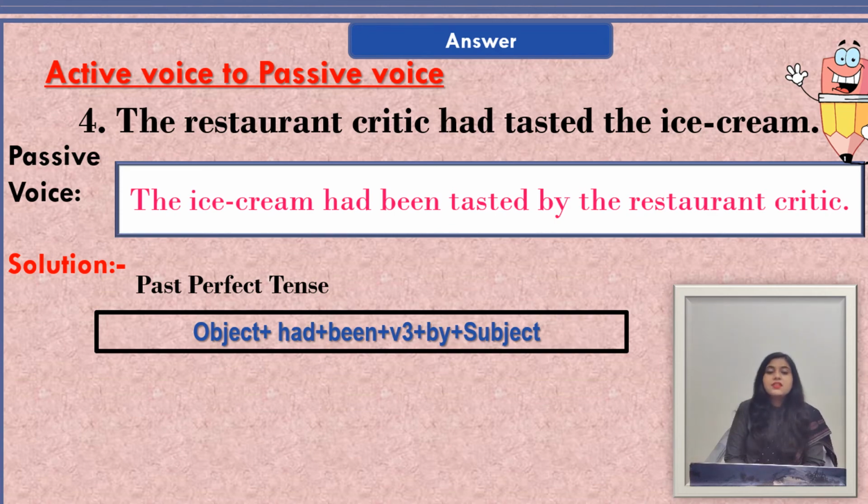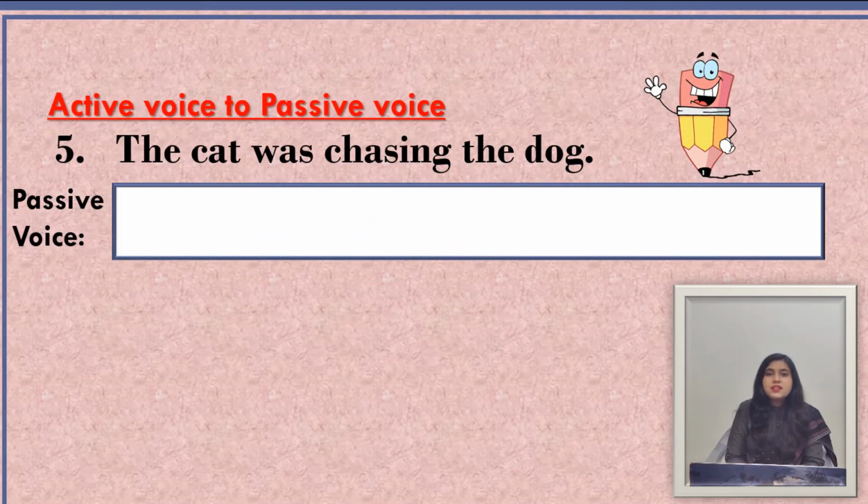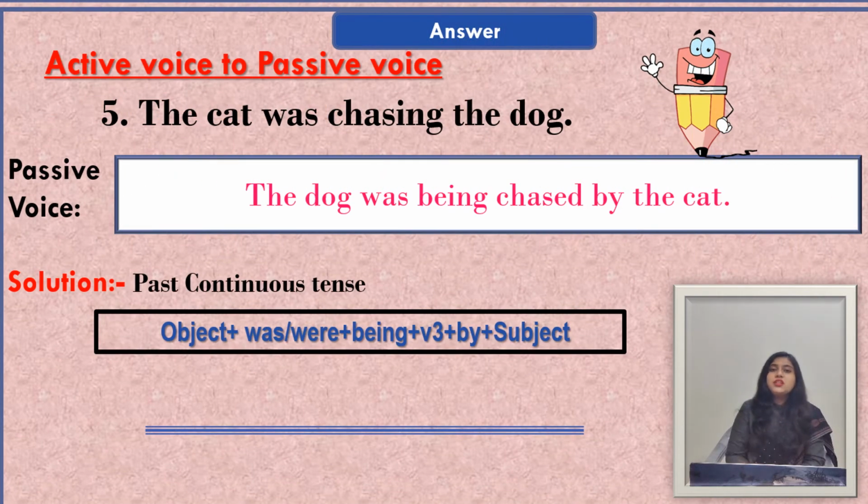The fifth sentence is the cat was chasing the dog. In this sentence, our verb form is was chasing, which indicates that this sentence is in past continuous tense. And in this sentence, the cat is the subject here and the dog is the object of the sentence. And now we see the passive form of this sentence. When we change this sentence into passive voice, our sentence will be: the dog was being chased by the cat. And here we have used this formula: object plus was or were plus being plus V3 plus by plus subject.